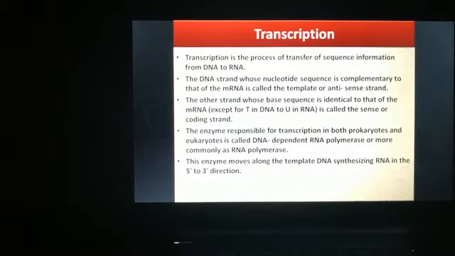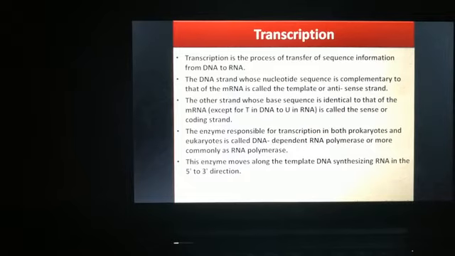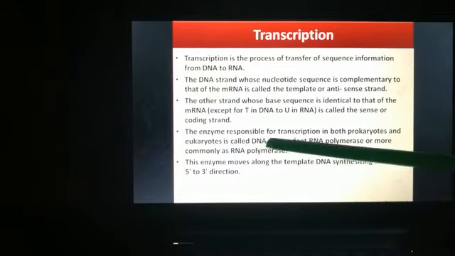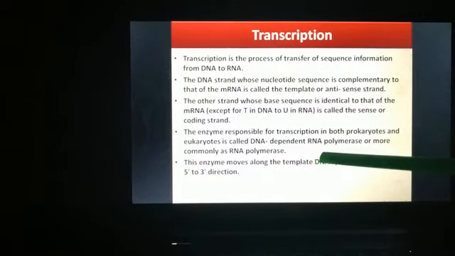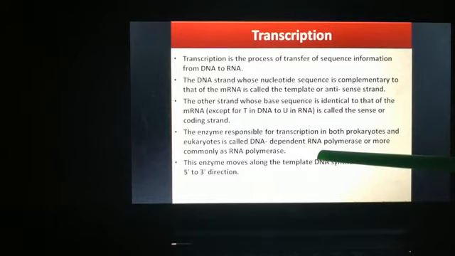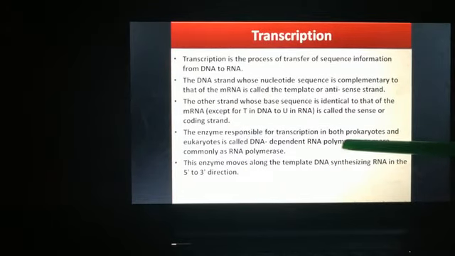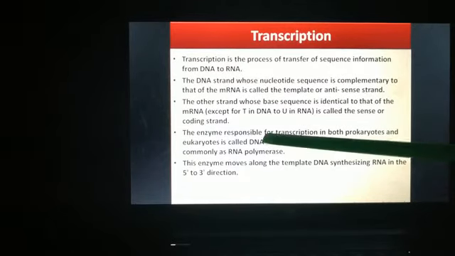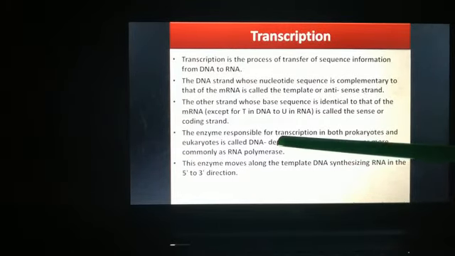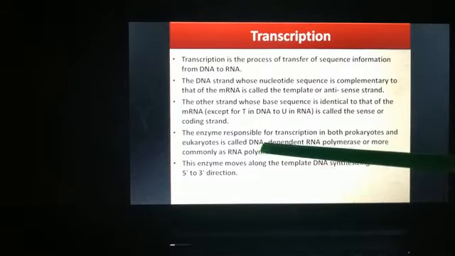Now let us see what will be the enzyme needed for transcription. The enzyme responsible for transcription in both eukaryotes and prokaryotes is called DNA-dependent RNA polymerase. Okay, why is it DNA-dependent RNA polymerase? Since we are synthesizing RNA, we need RNA polymerase. But this RNA polymerase depends on the DNA strand. It is depending on the DNA strand as a template, isn't it?